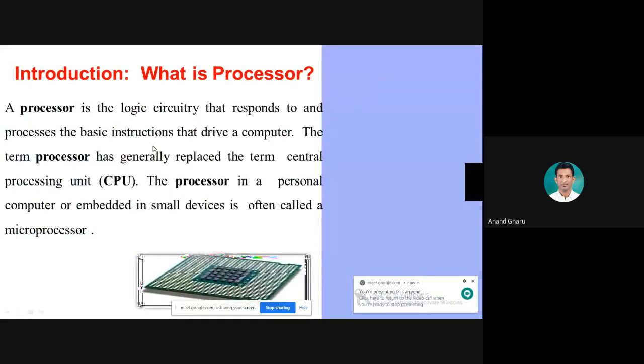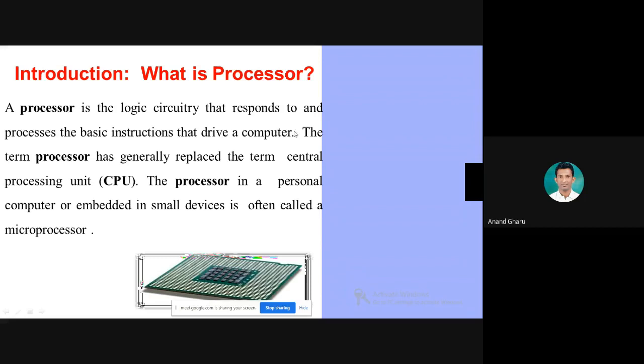The basic definition of the microprocessor is that a microprocessor is a semiconductor chip which consists of ALU, memory, RAM, and other hardware devices. This is the basic definition. But here is a different definition. A processor is the logic circuitry that responds to and processes the basic instructions that drive a computer.